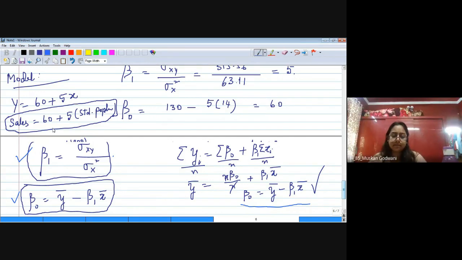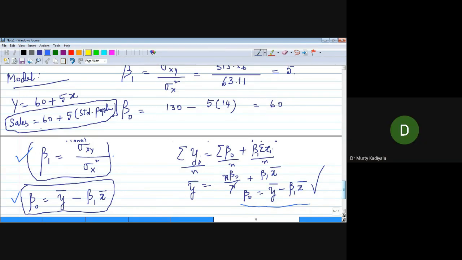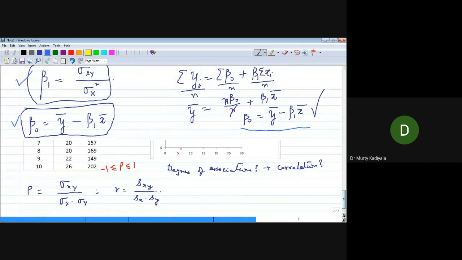Sales of the cafeteria is equal to 60 plus 5 times the student population. This is the regression model.